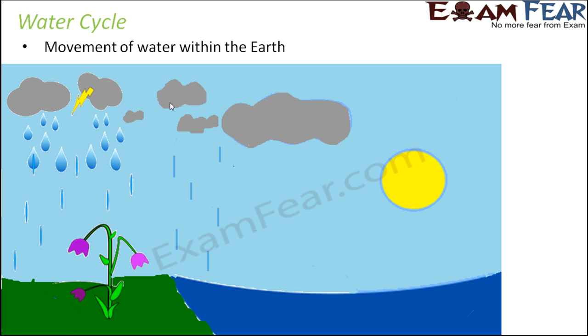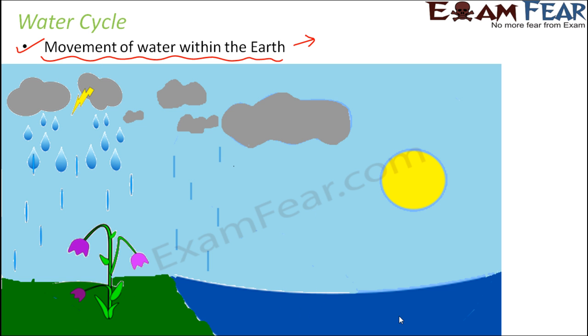So water cycle is the movement of water within the earth. So when I say within the earth, it could be on the earth's surface, it could be above the earth's surface, and it could also be below the earth's surface. So let us try to understand the water cycle in more detail. Now there are a couple of processes which are involved as a part of water cycle. So let us look at this example.